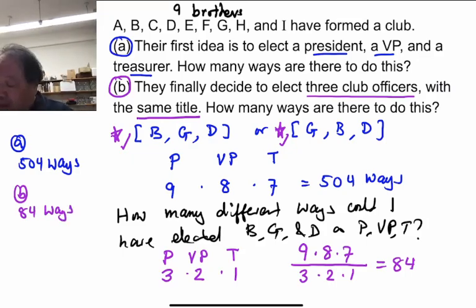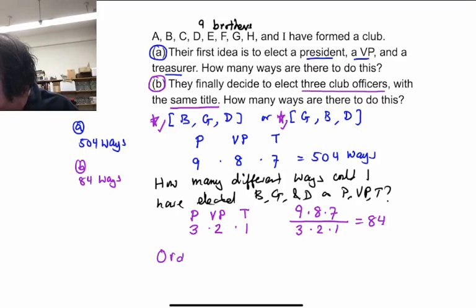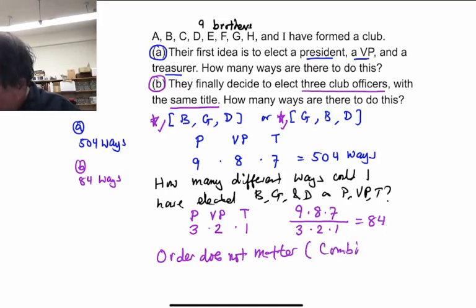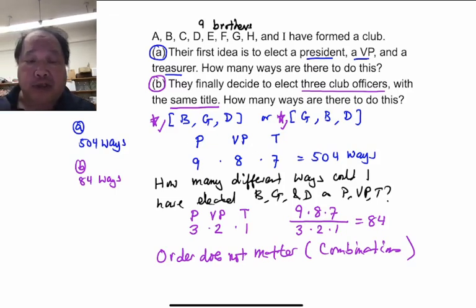And this second problem is where the feature is that order doesn't matter. It doesn't matter who was elected president, vice president, or treasurer. They're all just class officers. The math term for that case is that this problem is a problem of combinations. So in the previous class, we looked at permutations, and B is an example of combinations. And we'll do problems like these in the lab.